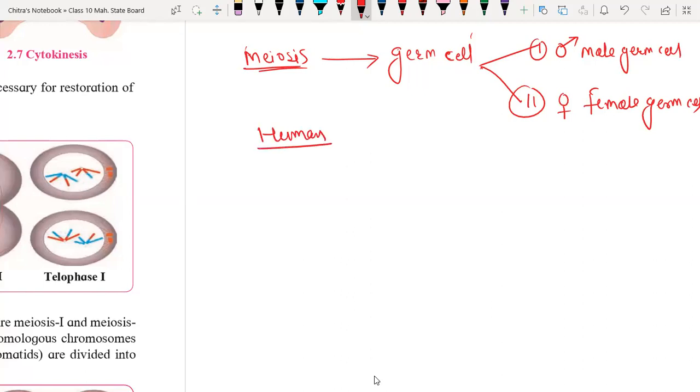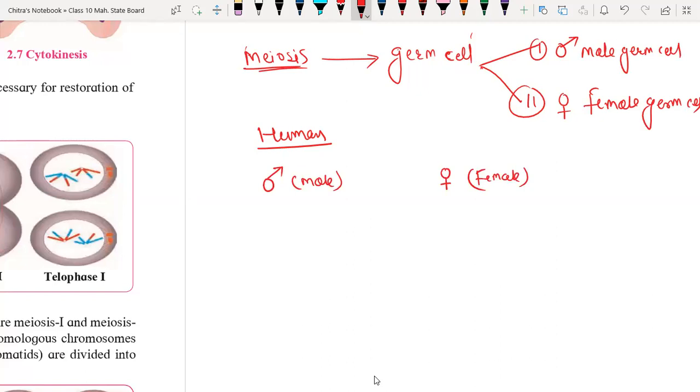In order to reproduce sexually, we require germ cells from both male and female. So in human beings, we have the male germ cell, and here the female germ cell.